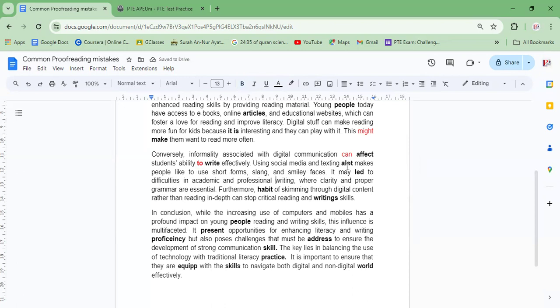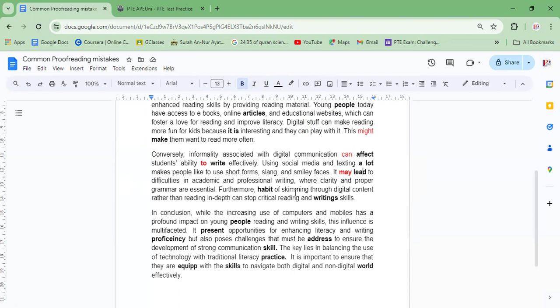Using social media and texting a lot makes people to use a lot without space. So a lot is always with space. Smiley faces. It can lead to difficulties in academics. So again, the same rule: may, might, will, shall, can, could. We always use first form. So the first form of lead is lead. Lead to difficulties in academic and professional writing.